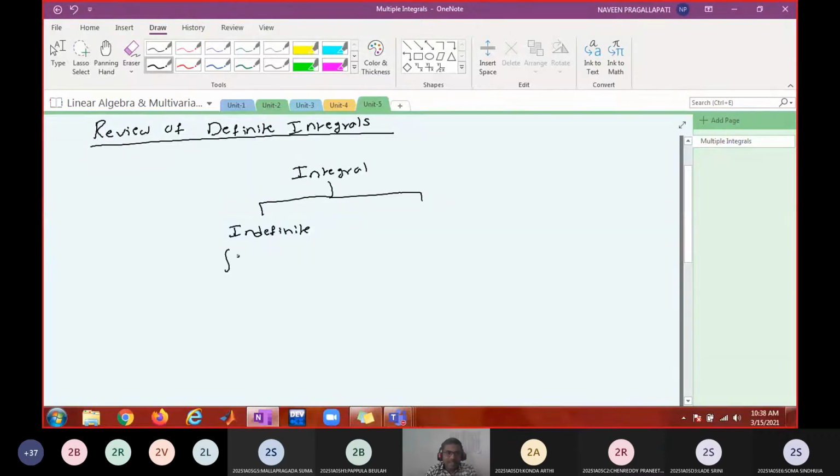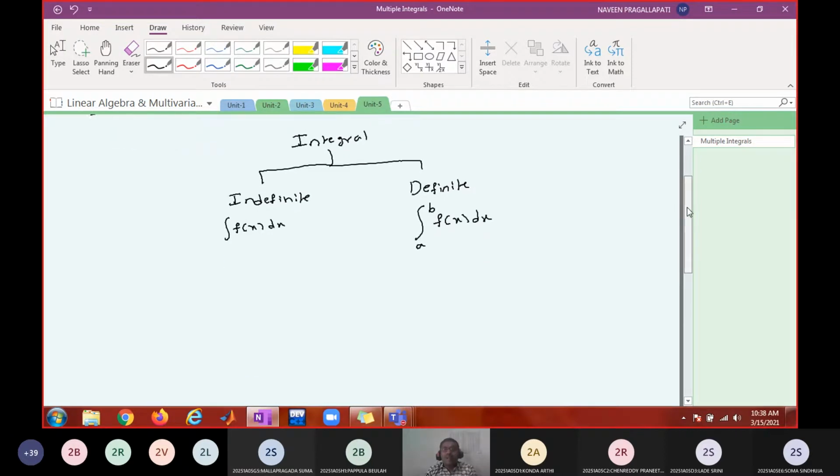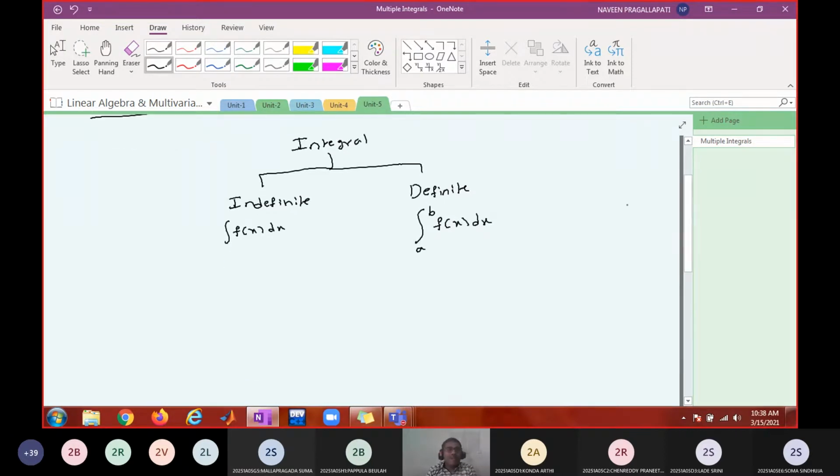What is indefinite integral? Nothing but antiderivative, integral f of x dx. Now after that you have learnt about definite integral. What is that about? A to b f of x dx. Okay. And do you say that definite integral is nothing but finding indefinite integral and applying the limits?